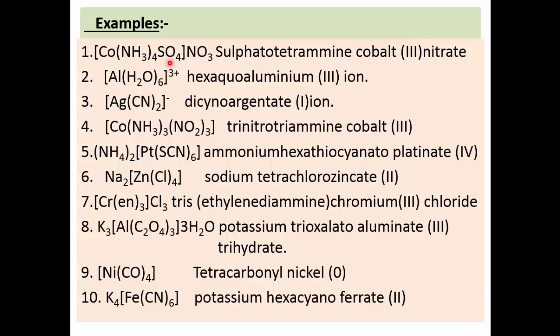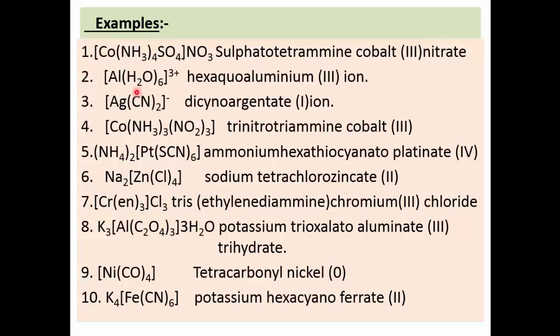First we have to write the name of the negative ligand, and therefore sulfato. Then the second type of ligand, the neutral molecule. They are 4 in number, ammonia, therefore tetraammine. Then the name of the central metal ion, cobalt. Its valency is 3, and later on we have to write the name of the nitrate ion which is present outside the square bracket. So sulfato, tetraammine, cobalt(III), nitrate is the name of this complex.